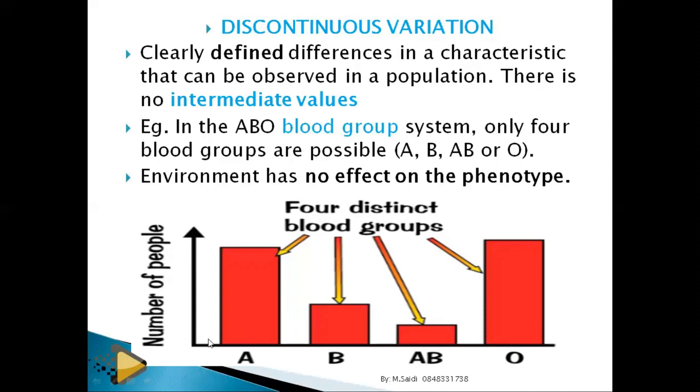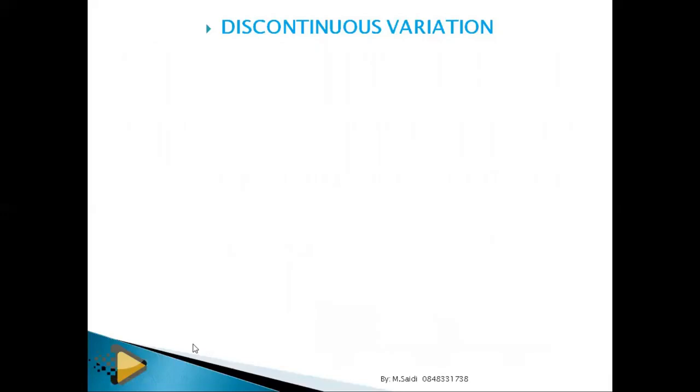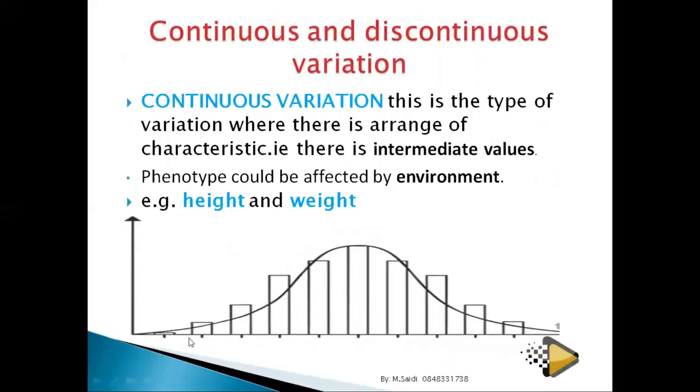If you look at this graph, you'll find that you have A, there is no one between here. You have B, there is no one here. You have AB, there is no one here. So it is discontinuous. It is not continuous like height. If you look at height here, you'll find that it is continuing.